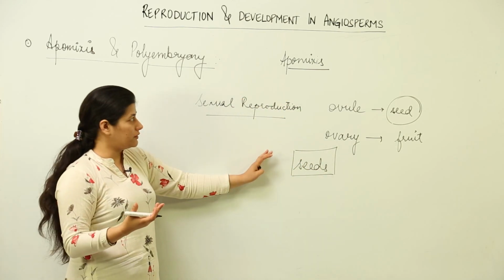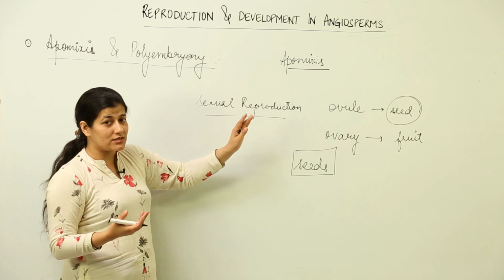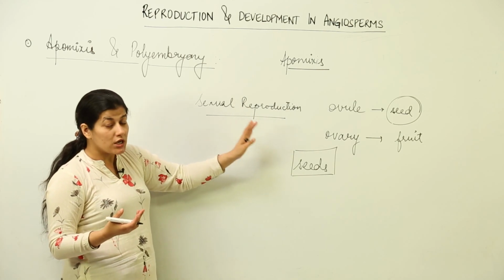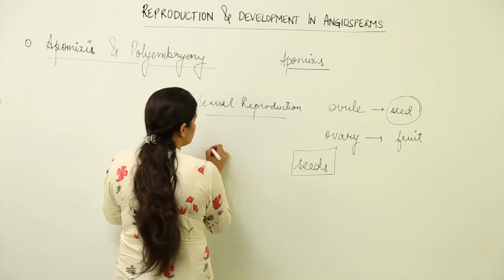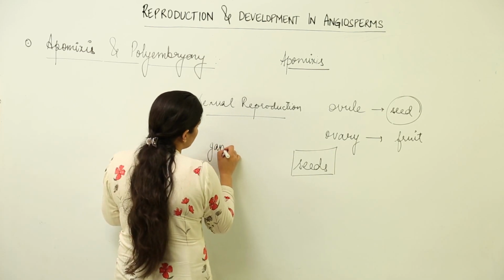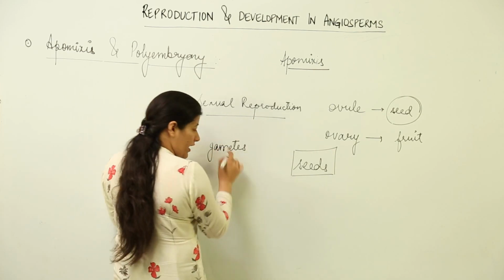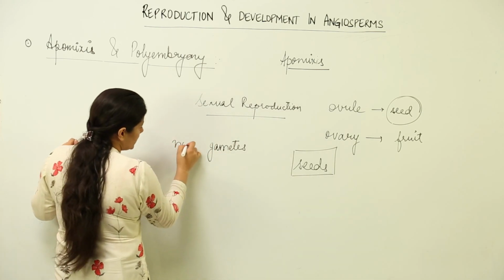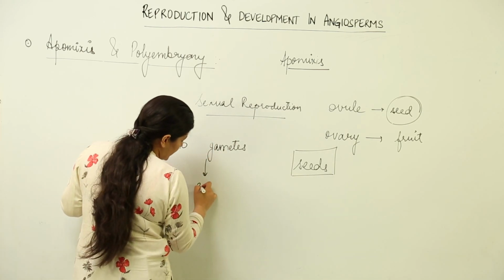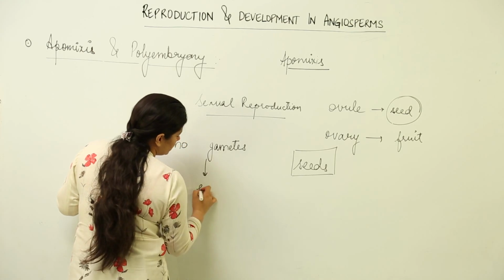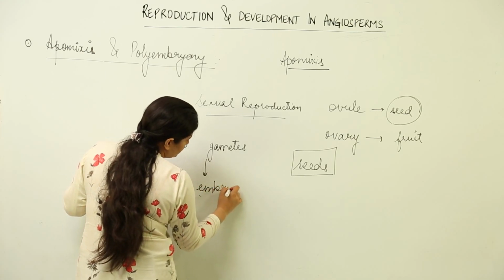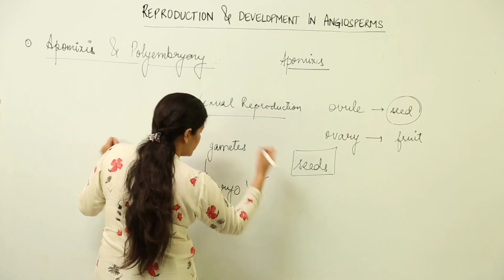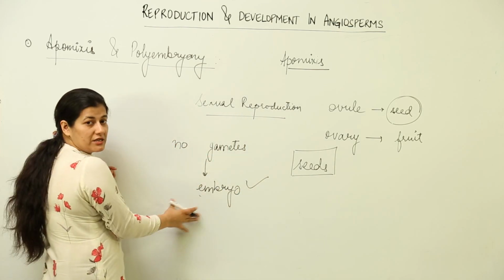And as I said in the beginning, this apomixis is asexual reproduction. So the gametes would not be involved. There are no gametes, but an embryo is there. No gametes but embryo is formed.